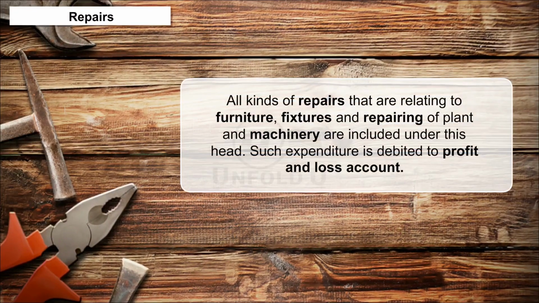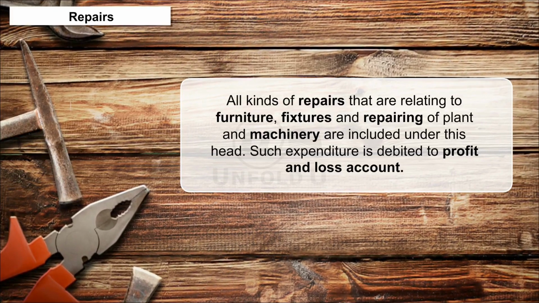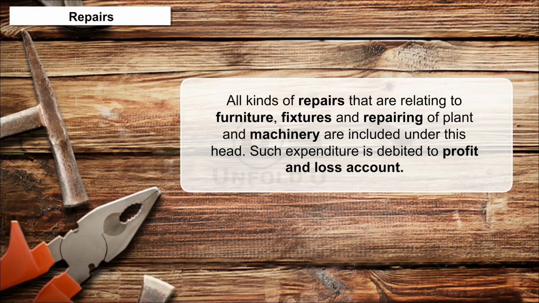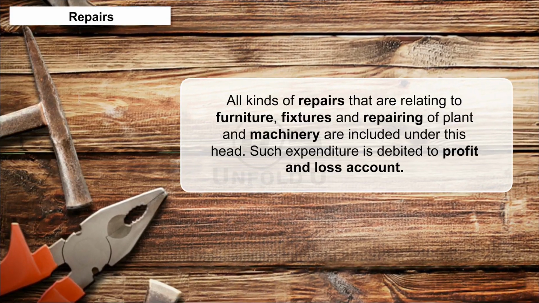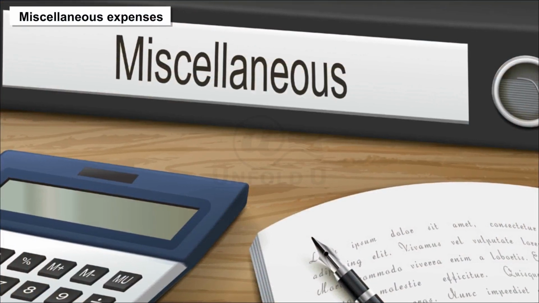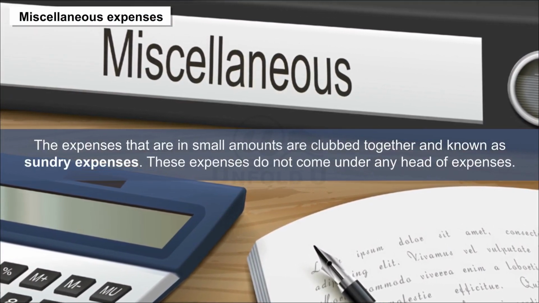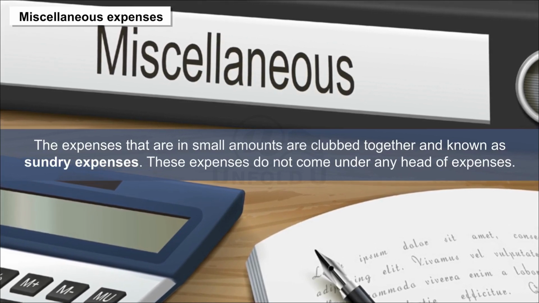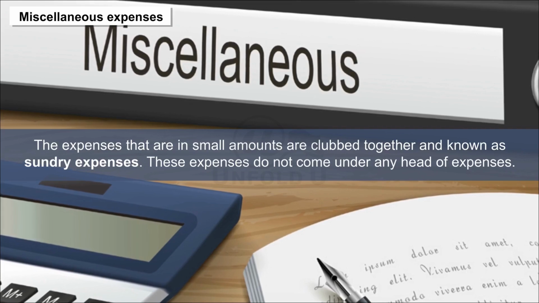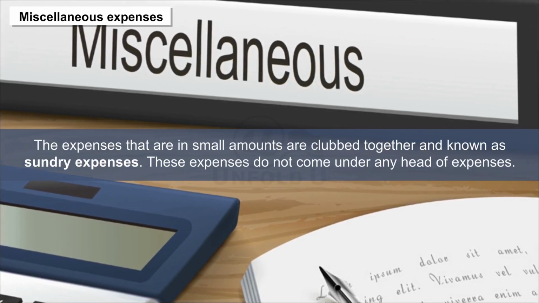Repairs. All kinds of repairs that relate to furniture, fixtures and repairing of plant and machinery are included under this head. Such expenditure is debited to profit and loss account. Miscellaneous expenses. The expenses that are in small amounts are clubbed together and known as sundry expenses. These expenses do not come under any head of expenses, and are also called trade expenses.